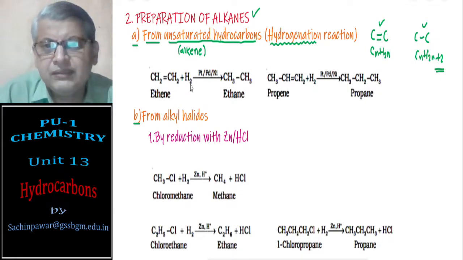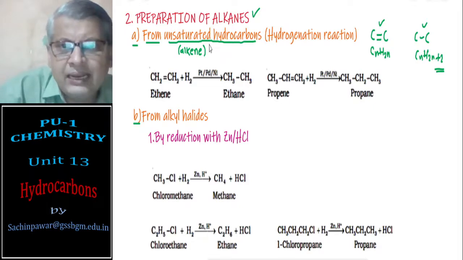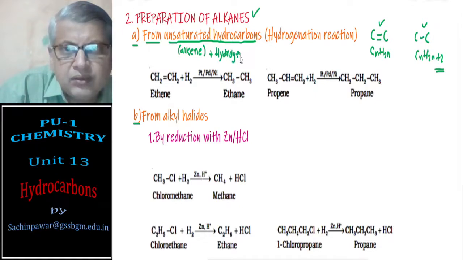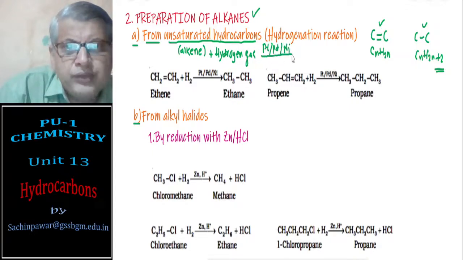You take alkene and mix it with hydrogen gas in presence of a catalyst such as platinum, palladium, nickel, etc., and we have to heat it.